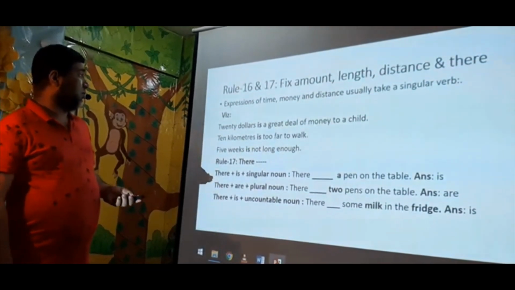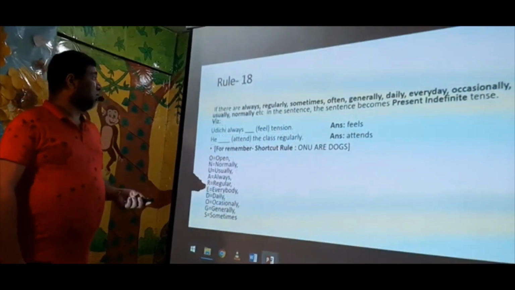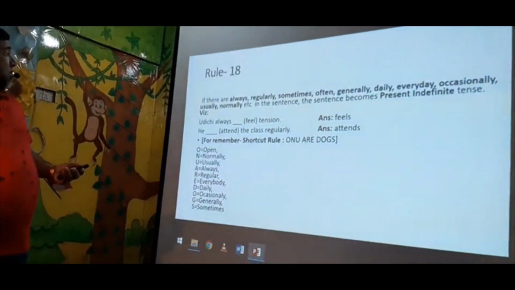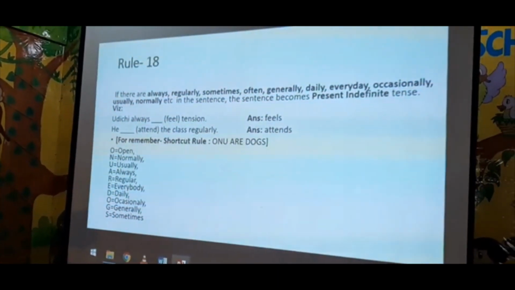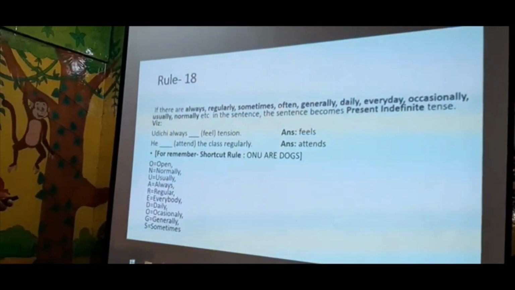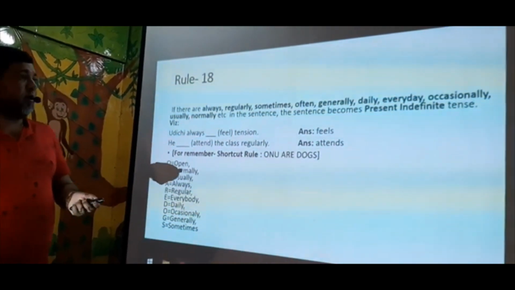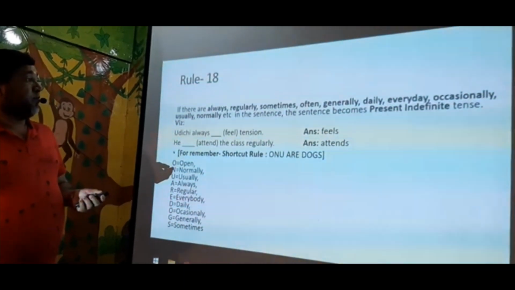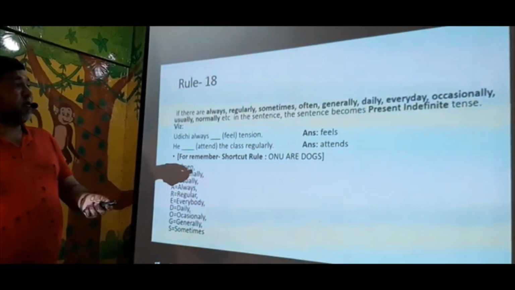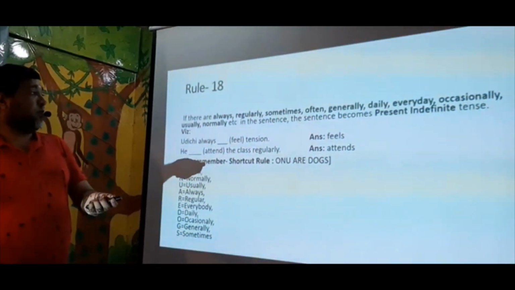The next one. If you find in the sentence always, regularly, sometimes, often, generally, daily, every day, occasionally, usually, normally, etc., then the sentence becomes present indefinite tense. These are the signs of present indefinite tense.